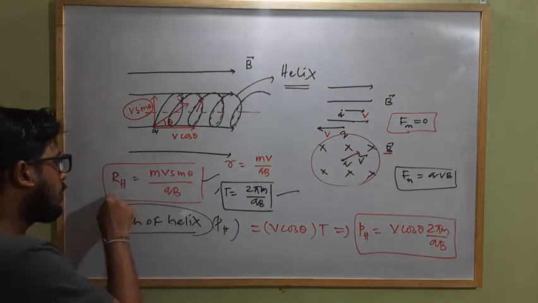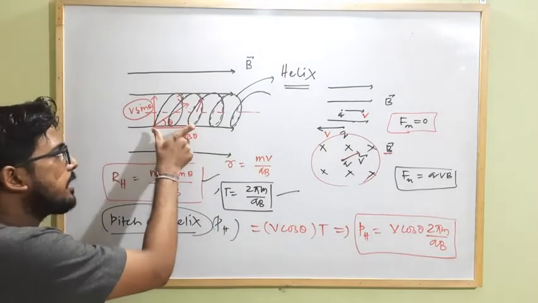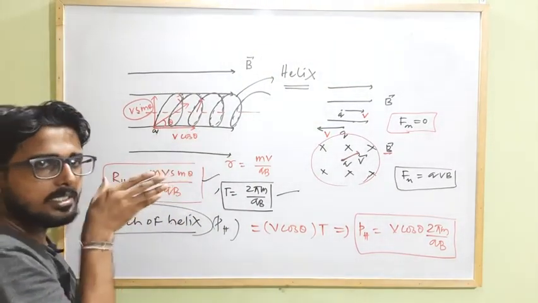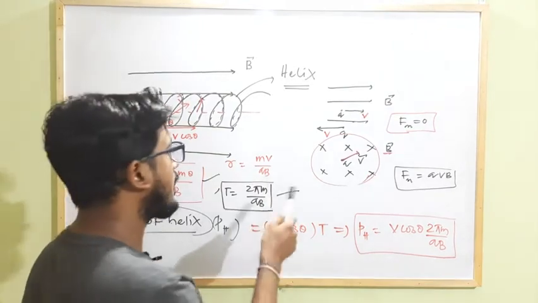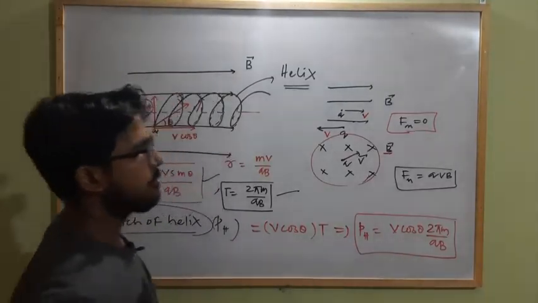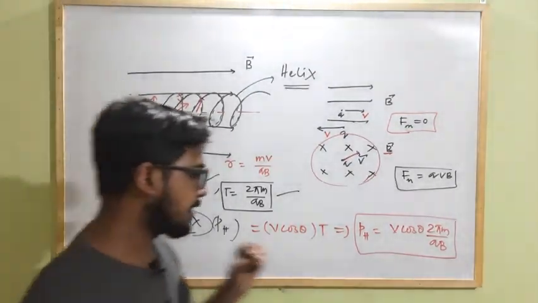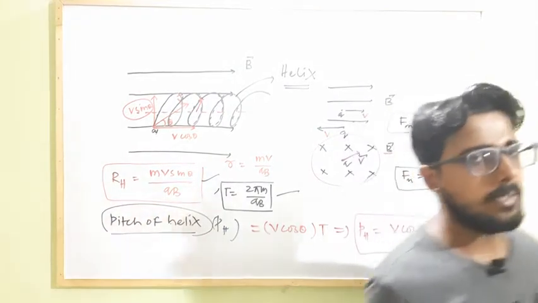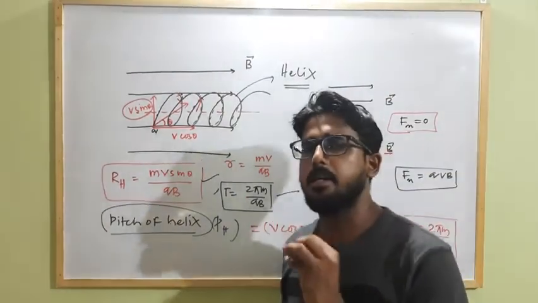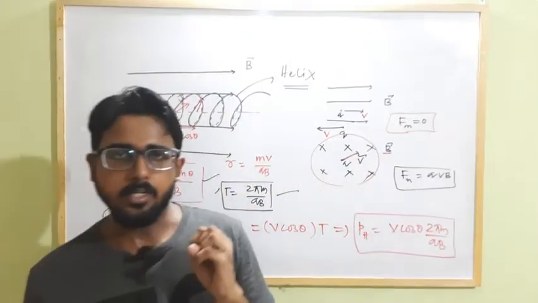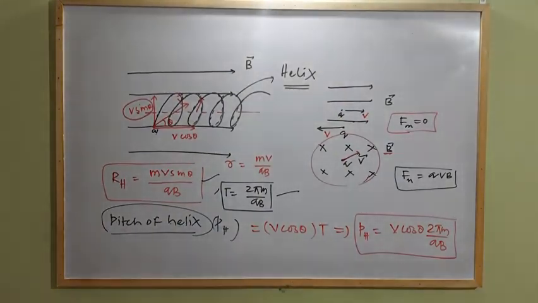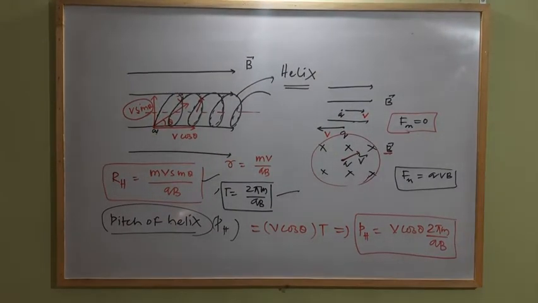The radius of the helix will be this much, and the pitch, that means the linear distance travelled by the charged particle in one time period, will be known as pitch, that will be this much, v cos theta times 2 pi m by qB. Clear? This is how a charged particle gets affected when it travels in an external magnetic field. Okay, so we can write it here.